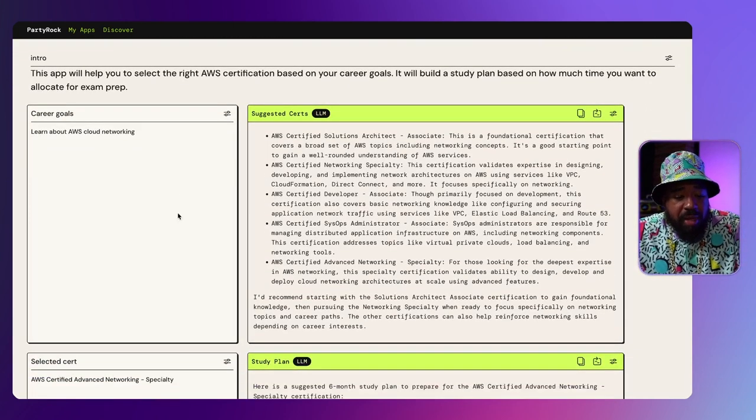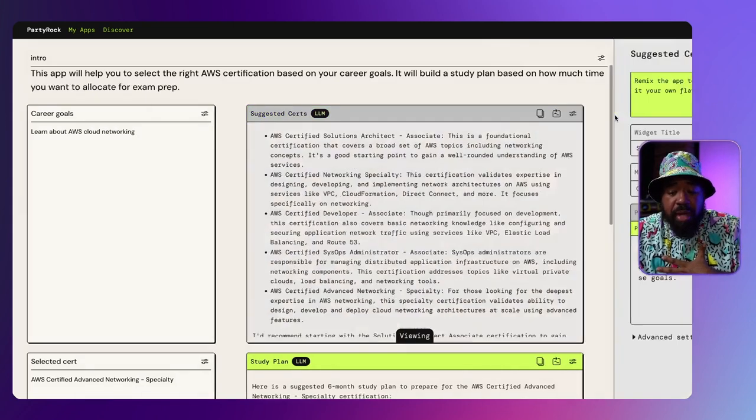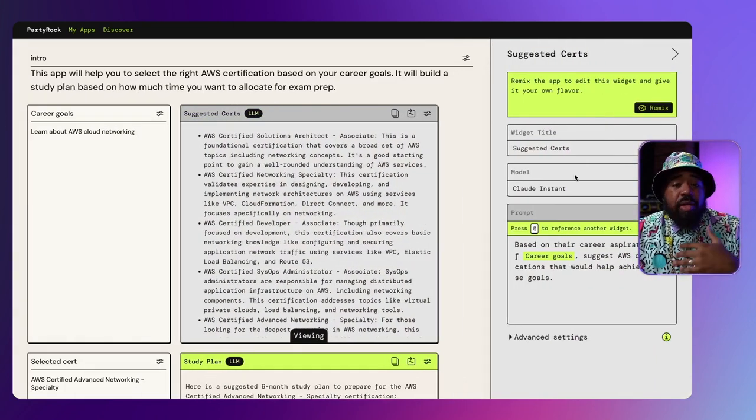Well, under the hood, we have a user input that is actually a prompt. Here, I want to learn about AWS Cloud Networking. I pass that in for my user input. That is sent as a prompt to our large language model. In this example, we're using the Anthropic Claude Instant model, and you can notice here the prompt that we're actually using.